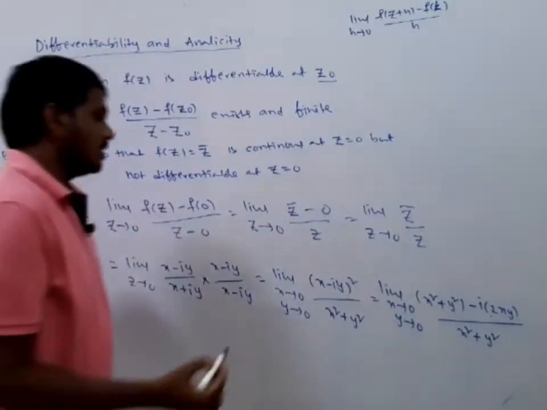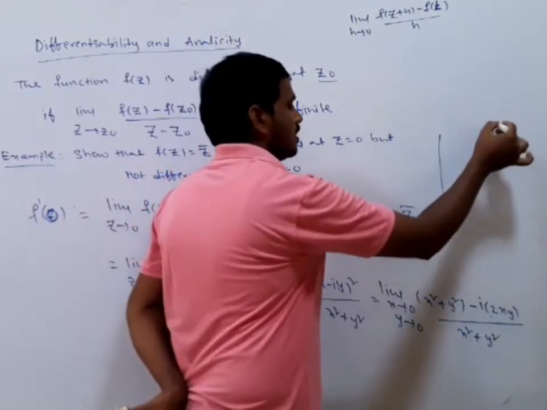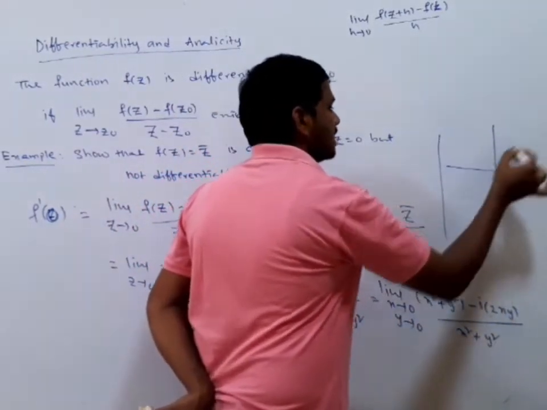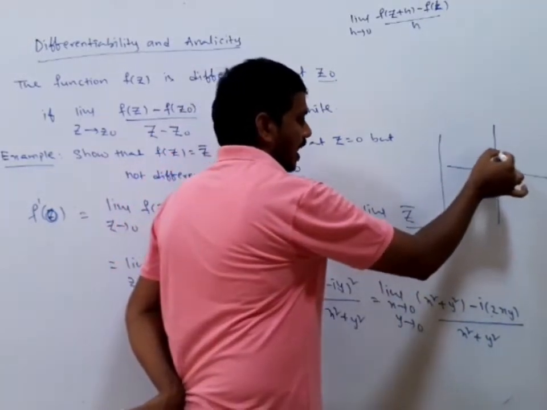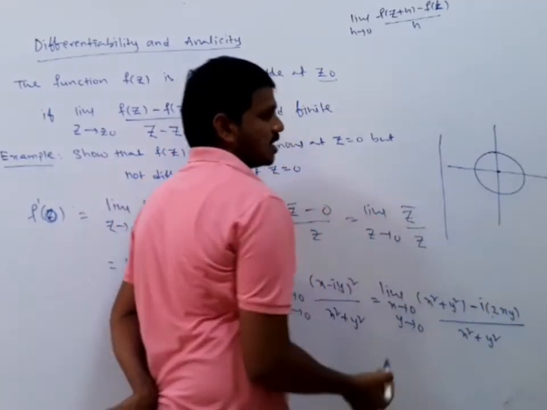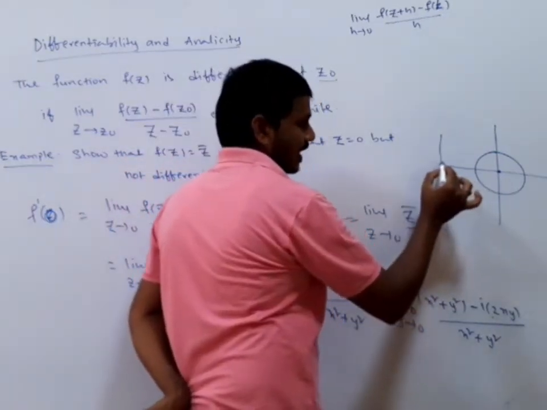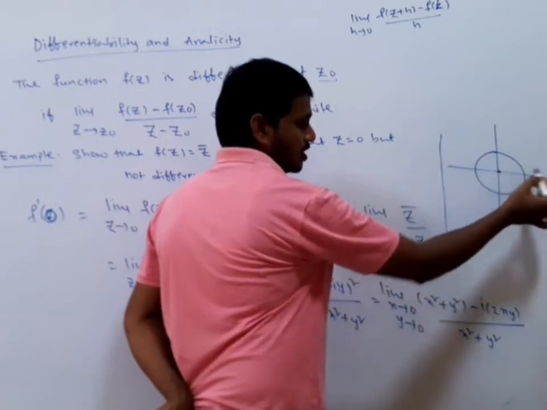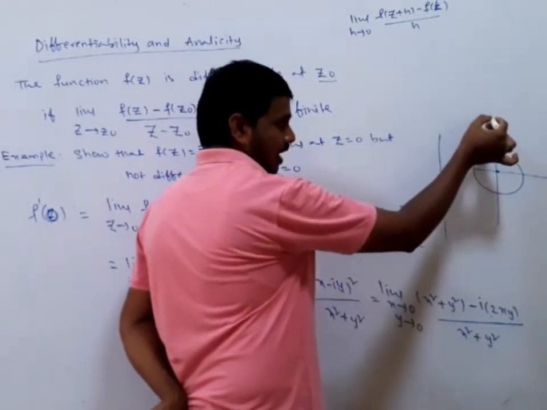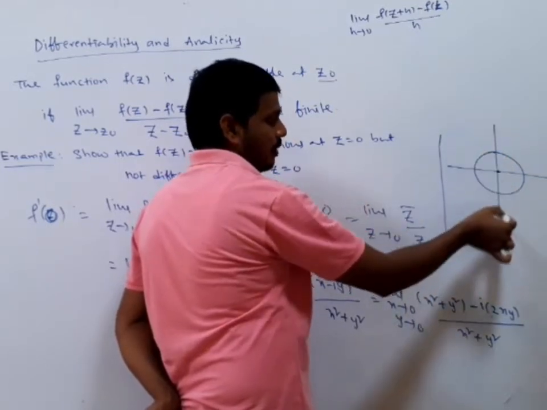Right. Here z approaches 0. This point is very important. If you take the orthogonal plane, z approaches 0. If you take the neighborhood of z approaching 0, we have so many ways of approaching 0: from the negative side of the real line, the positive side of the real line, or from the imaginary line, from the top to 0, from the bottom to 0.